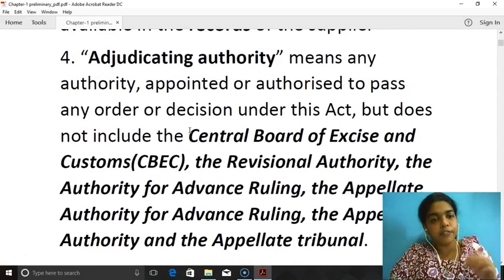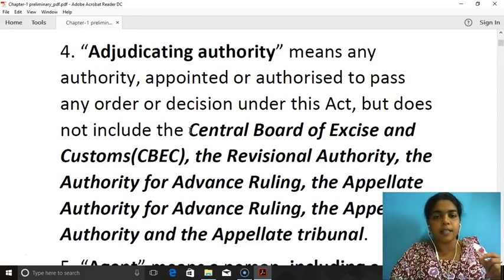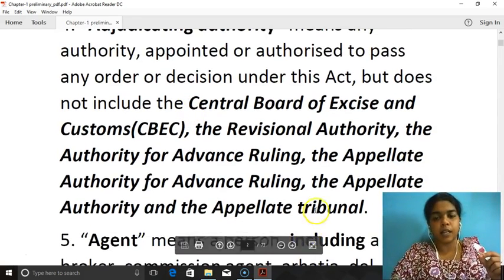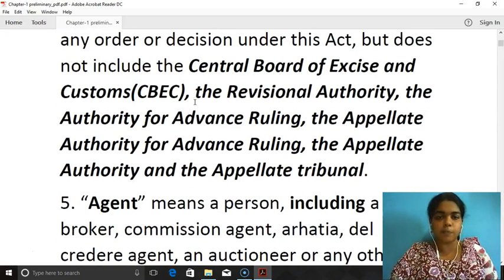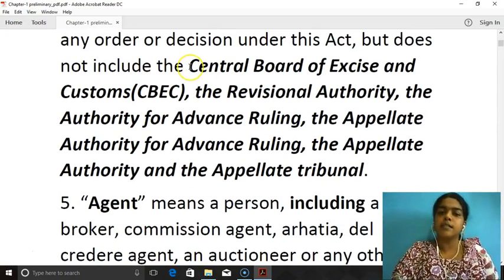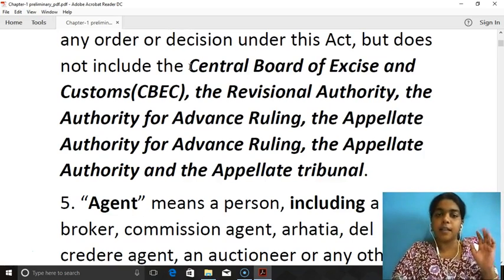So, every authority has the authorization to pass orders except these above-said authorities like CBEC. Let us know that though excise is being abolished, still the board is called Central Board of Excise and Customs. They may revise their name to Central Board of Indirect Taxes, but not as of now.